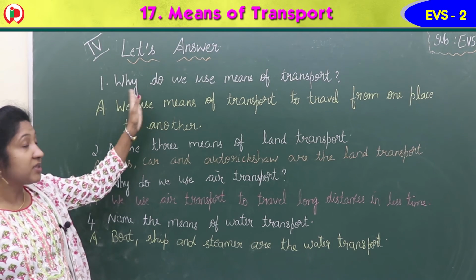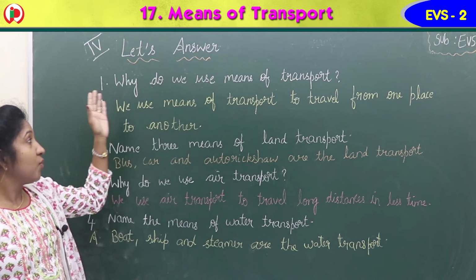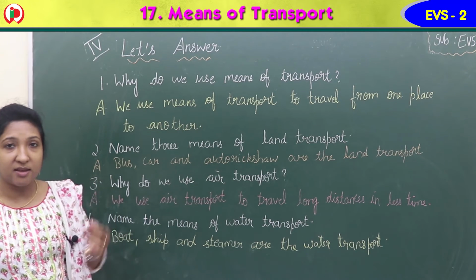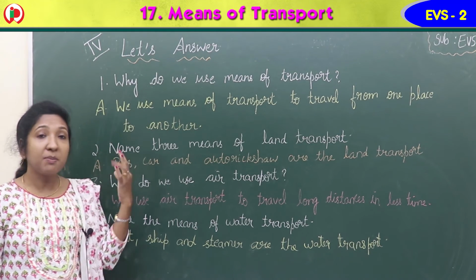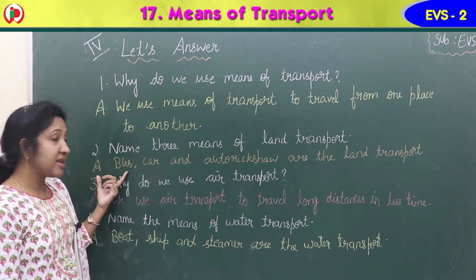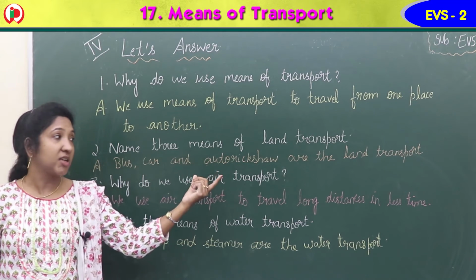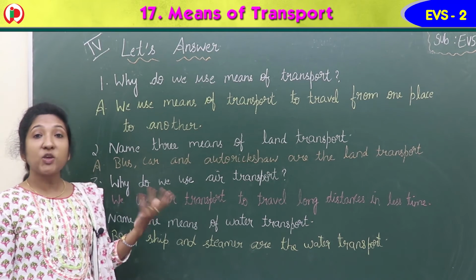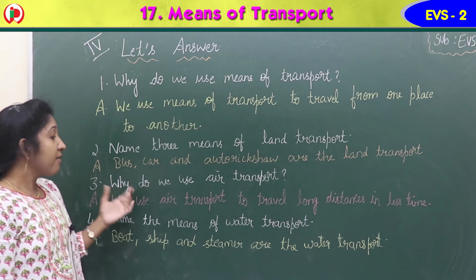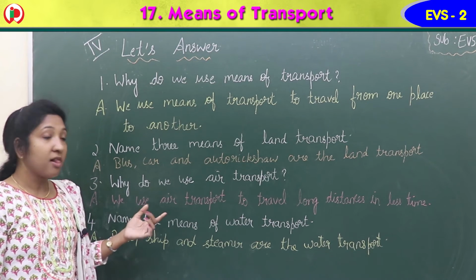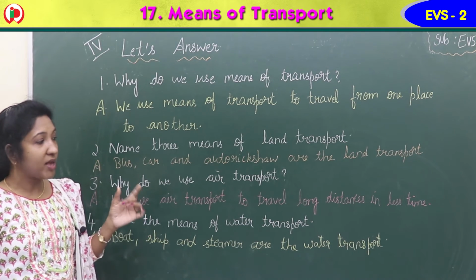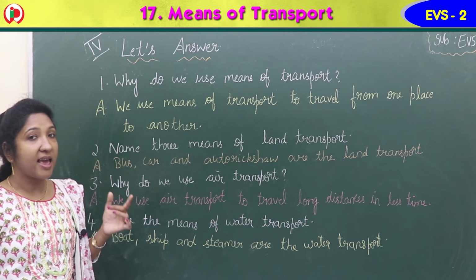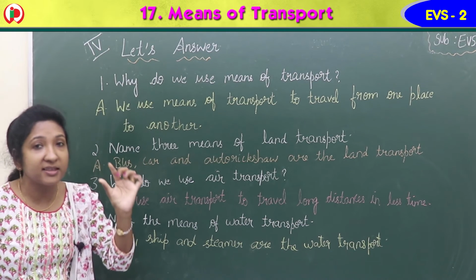Okay. So first question, why do we use means of transport? We use means of transport to travel from one place to another. Second question, name three means of land transport. Bus, car, and auto rickshaw are the land transport. Full stop. Third question, why do we use air transport? Answer: we use air transport to travel long distances. L-O-N-G, long distances. D-I-S-T-A-N-C-E-S, long distances in less time.